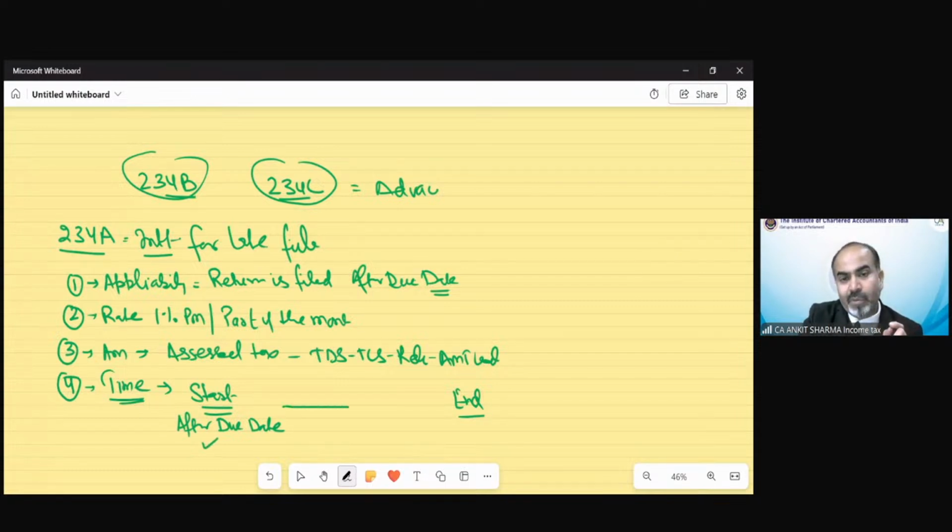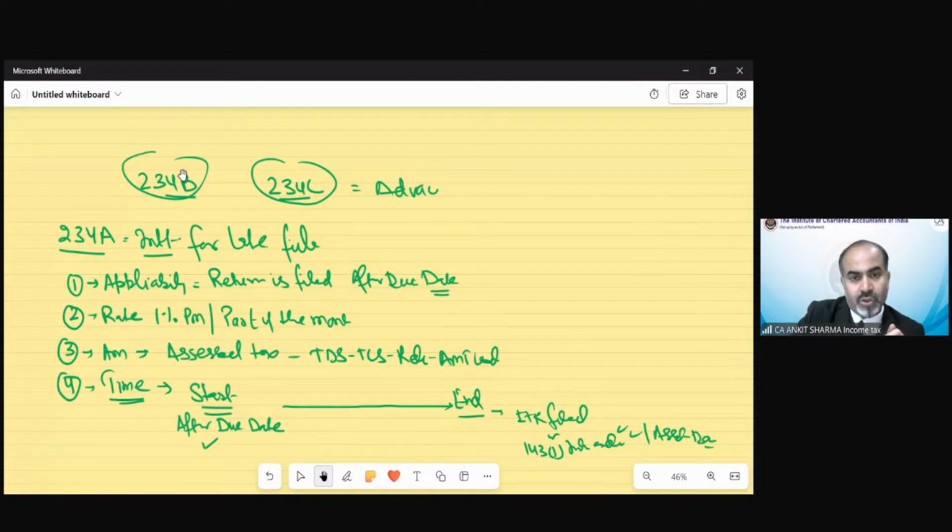And the end date would be the date on which ITR filed or 143(1) intimation order has been passed, as the case may be, or assessment has been done. Clear? So we need to calculate interest, and section 234A interest, all provisions are similar to section 234B almost.